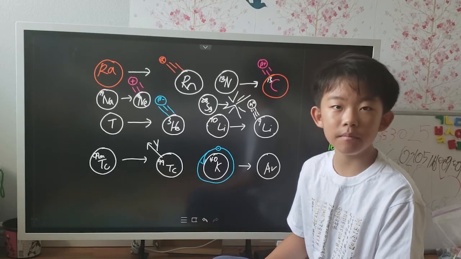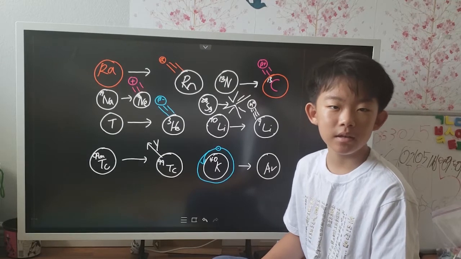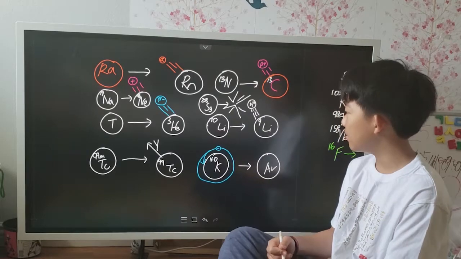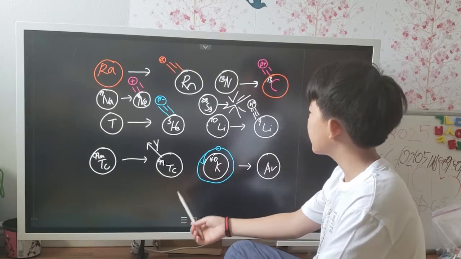Hi everybody, welcome to part 3 of nuclear chemistry. Today we'll see radioactive decay, and in fact this is the real nuclear chemistry part. So here there are 8 types of decay.